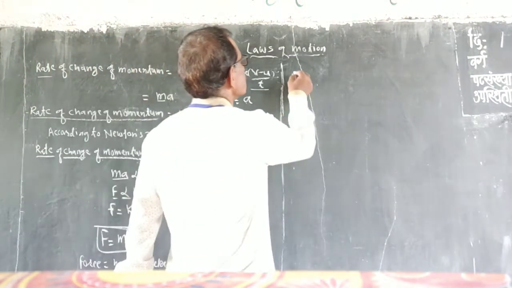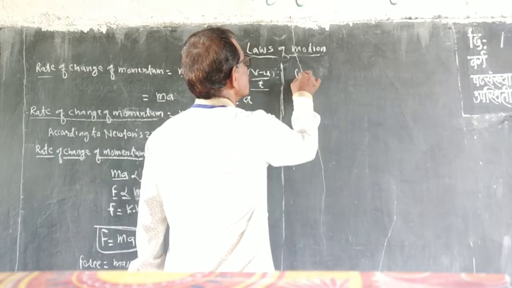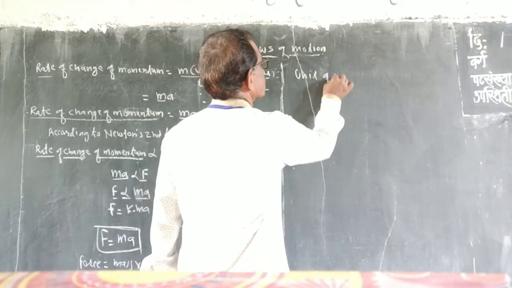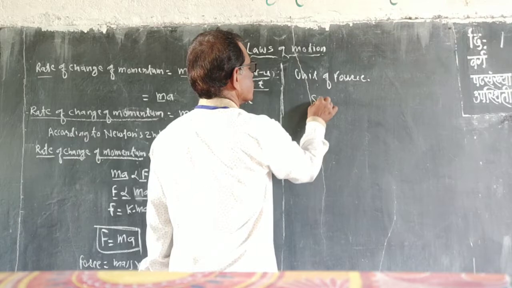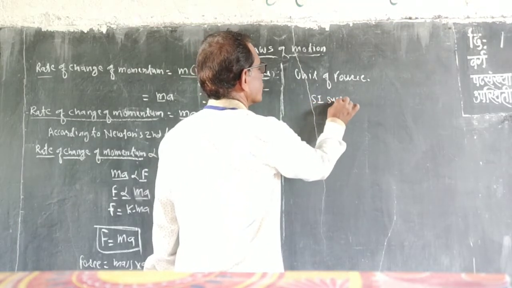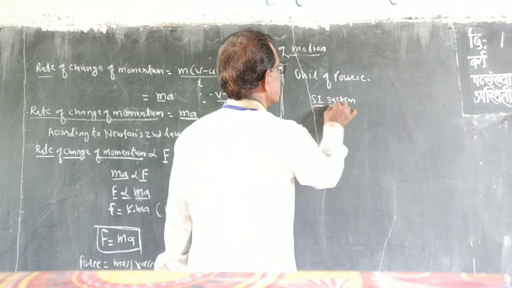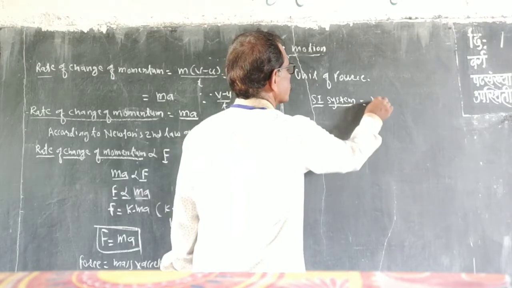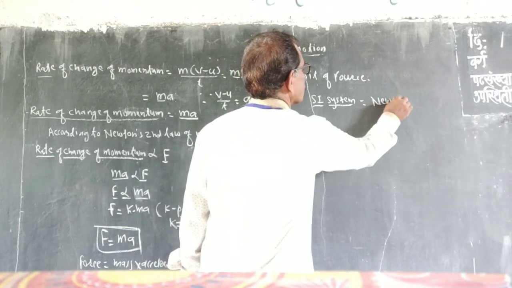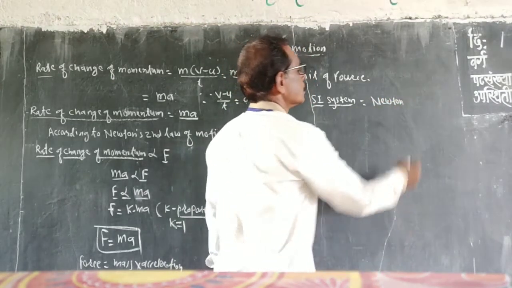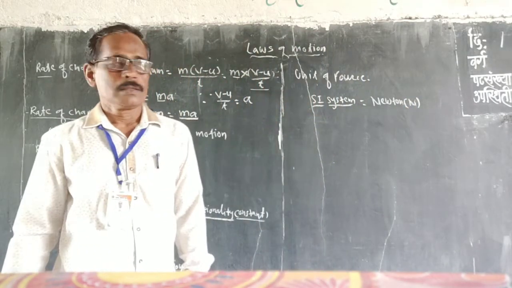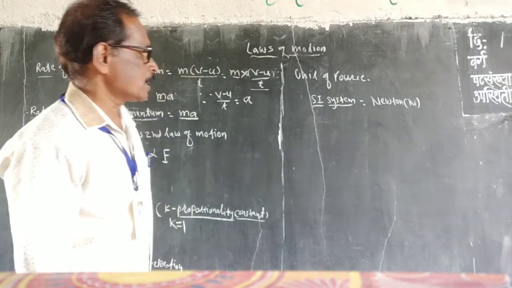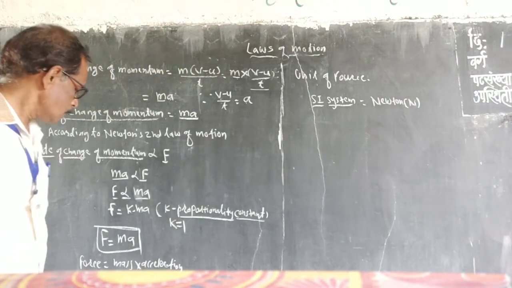So the unit of force in SI system is the Newton.